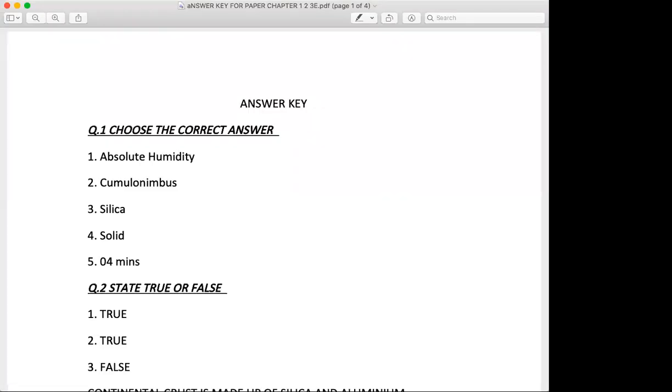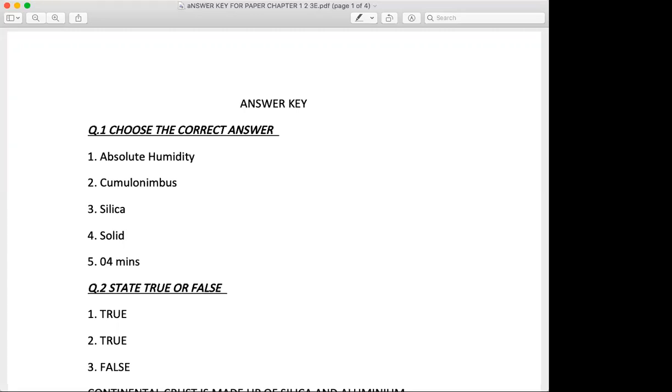Okay. Students, the very first question in the paper was choose the correct answer. The first question was the amount of vapor in 1 cubic millimeter of air shows the dash. The answer is absolute humidity. Dash type of clouds are indicators of storm. The answer is cumulonimbus. Which element is found in both mantle and the crust? The answer is silica. The inner core is in which state? The answer is solid.